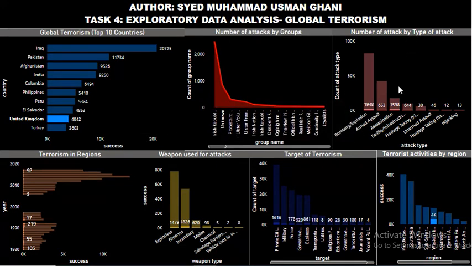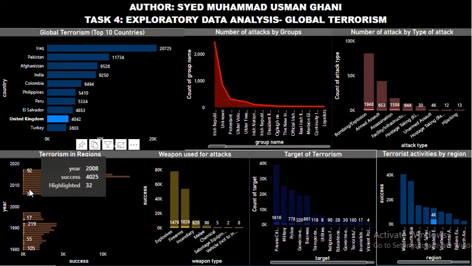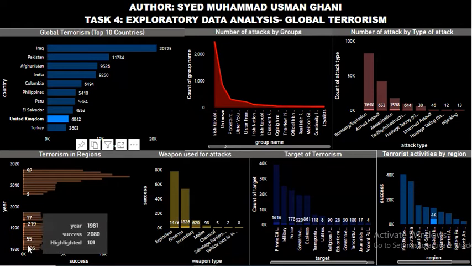And you can see that the type of attack mostly done were bombing and explosion, assassination, armed assault, and facility and infrastructure attack. The activities are going on from 1982 to 2017, but they are not a very great number, but they are like activities going on from 1980 to 2017. Like there's a trend. You can see that every bar is highlighted, but some are 3, some are 32, and some 219. Like it's a big value, and next 105.